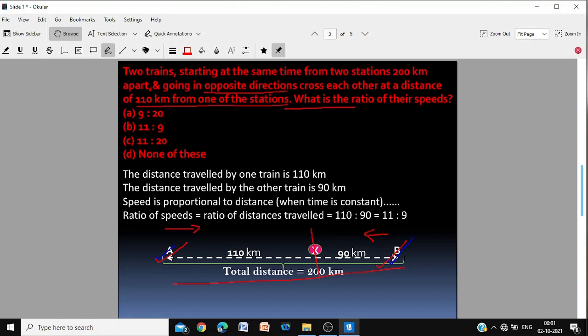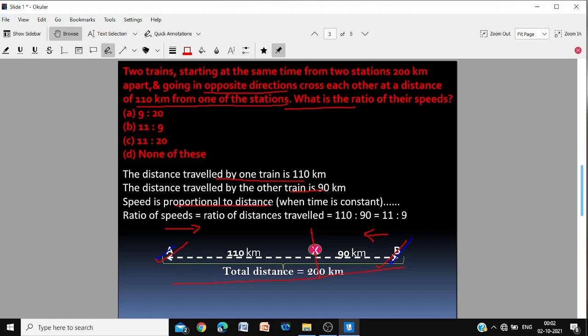Now, the distance traveled by one train is 110. From station A, it is traveling 110. And because the total distance is 200, the distance from the station B would be 90 kilometers. Now, since speed is proportional to distance, faster speed means more distance.